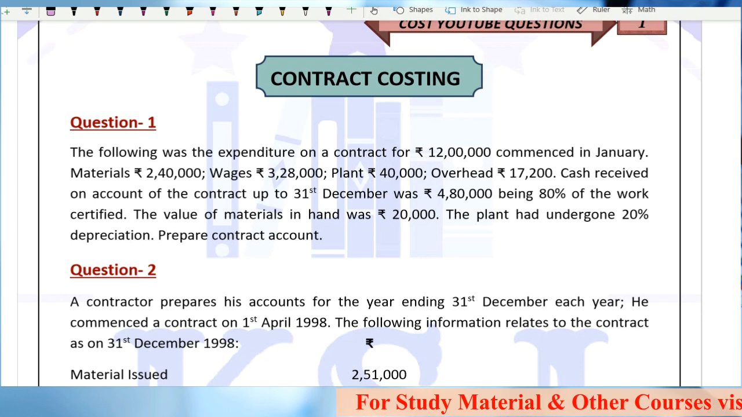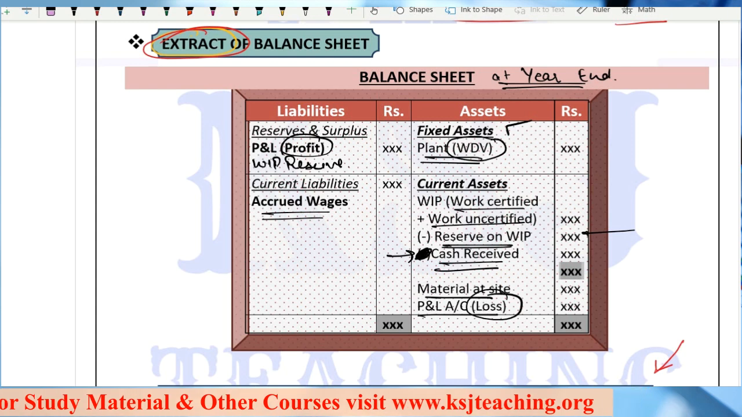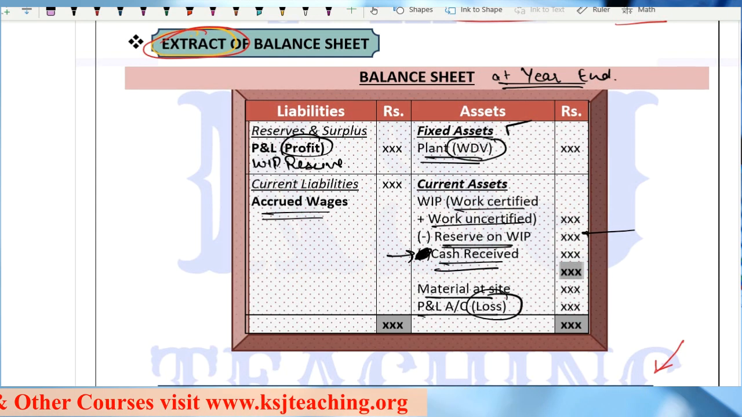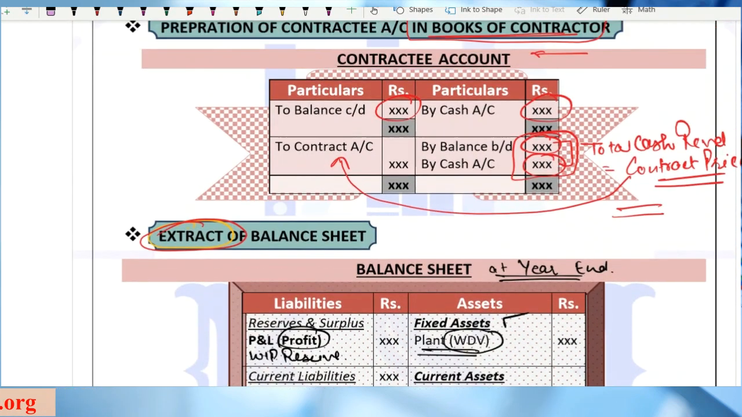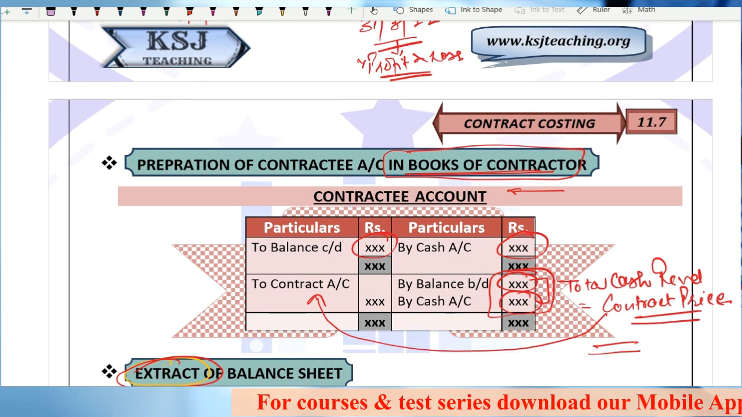Okay, so I planned that I will do the practical question, but the conceptual part took a good amount of time, and it's better to clear your concepts first, right? And never rush on to the things. So it's always better to clear your concepts. And the major part of the contract costing is covered. And now we'll be moving on to the practical part in the next lecture, right?